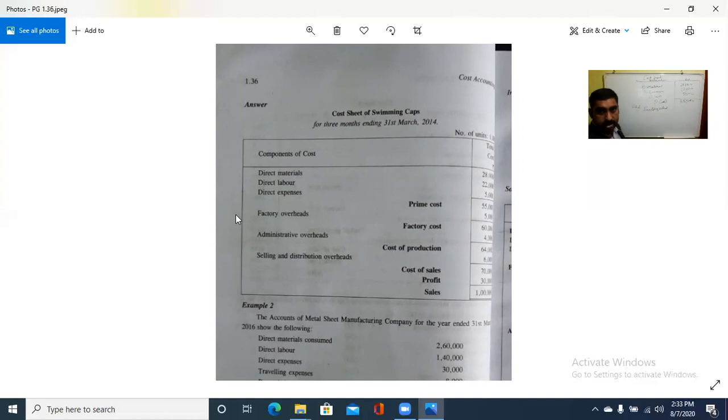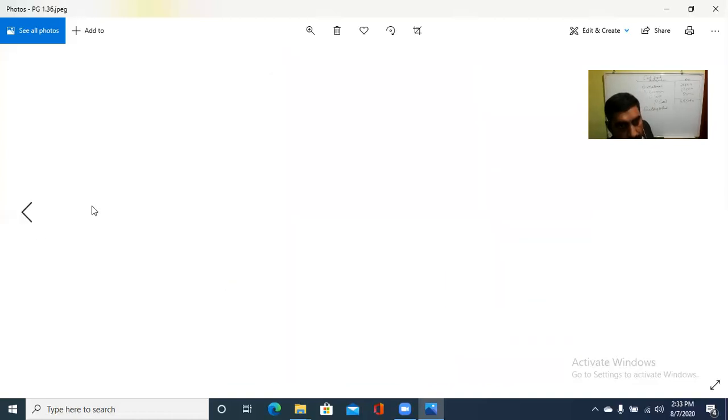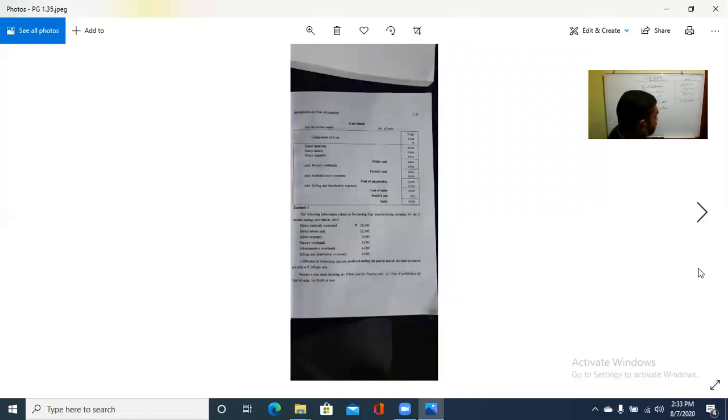How much is the factory overhead? It is 5,000. So 60,000. This is the factory cost or work cost. Along with that, the administration overhead needs to be added. How much is the amount?